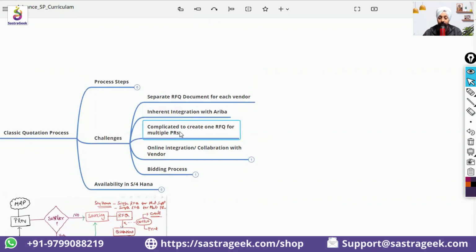If you have multiple PRs, for multiple PRs you can create a single RFQ, but it is not that easy a process. You have 5 purchase requisitions, and they are all similar kinds of material, which can come from the same vendor. Creating an RFQ document for multiple PRs and multiple vendors is not possible. But for a single vendor with multiple PRs, creating an RFQ document is also quite challenging. It is not that user-friendly. In S4HANA, you will see that multiple vendors, multiple PRs, and a single RFQ document is quite user-friendly to get created.